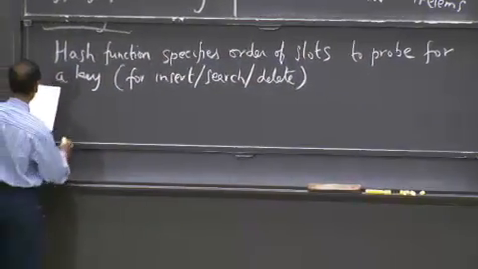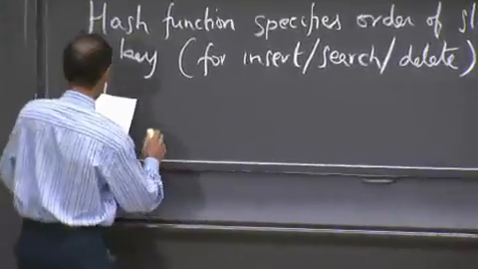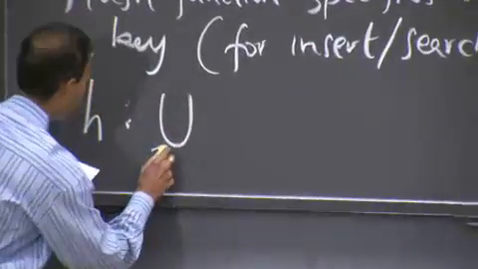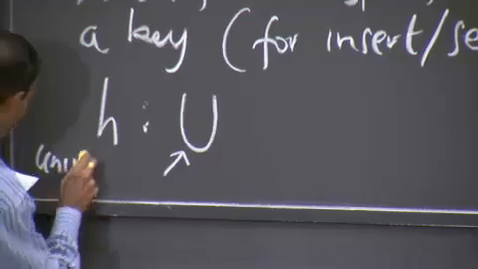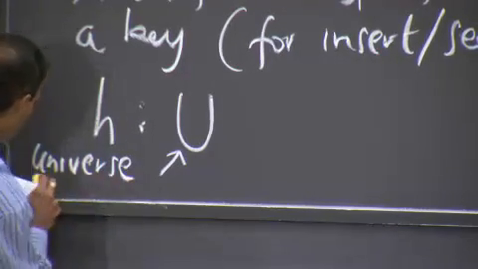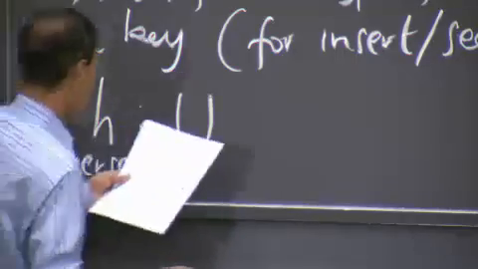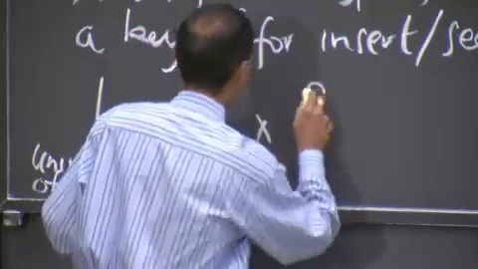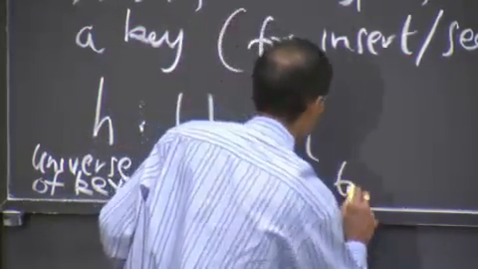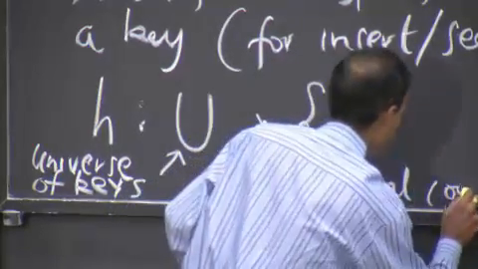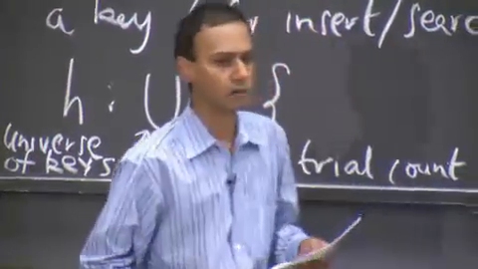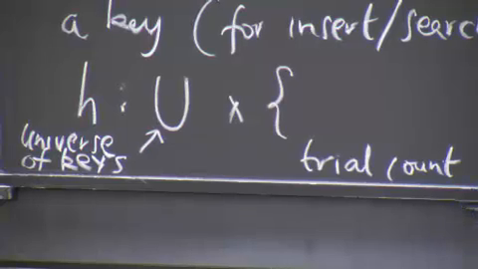And so our hash function, h, is going to take the universe of keys and also take what we're going to call the trial count. So if you get lucky in your first trial, good. And if you're not, you hope to get lucky in your second trial, and so on and so forth.